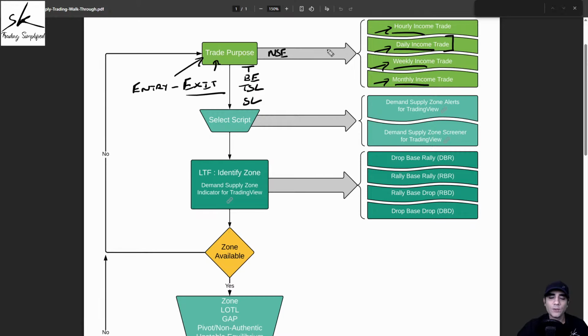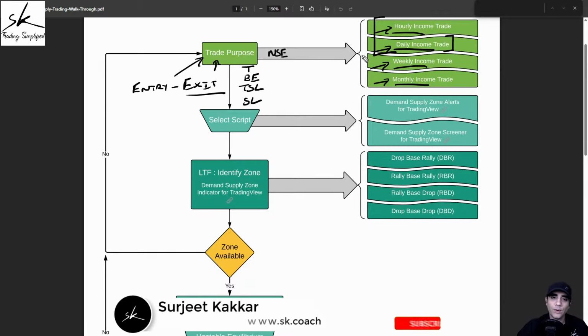So we understand that whenever we hold a position overnight, we are taking that unnecessary gap risk, which cannot be avoided. That is why my recommendation to all of you was that initially your hourlies and dailies will be done strictly as intraday trades. We don't want to keep them as overnight trades and take that unnecessary overnight gap risk. When it comes to weekly and monthlies, we have no choice because this is where we are not expecting to get the exit the same day.